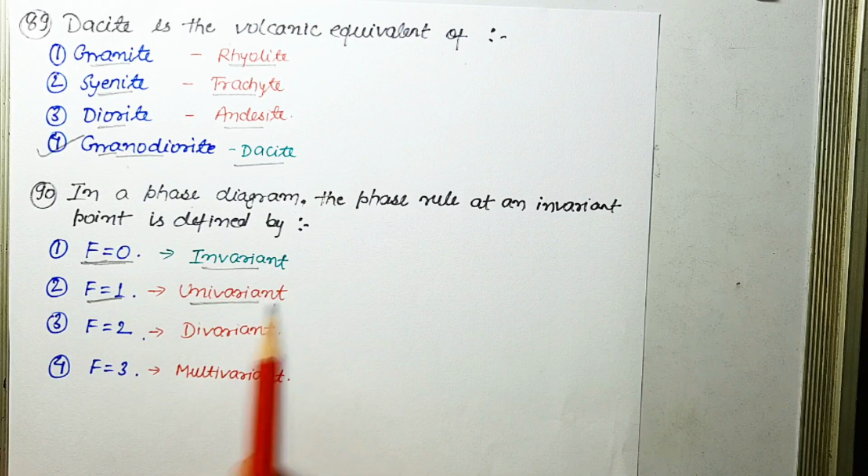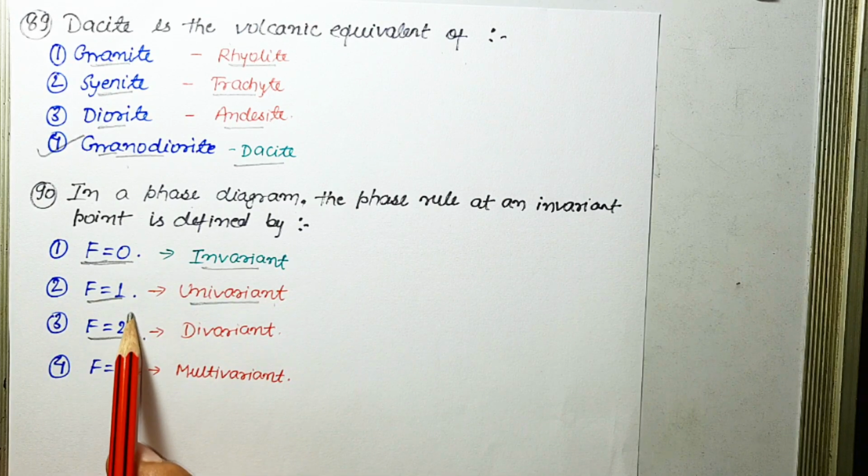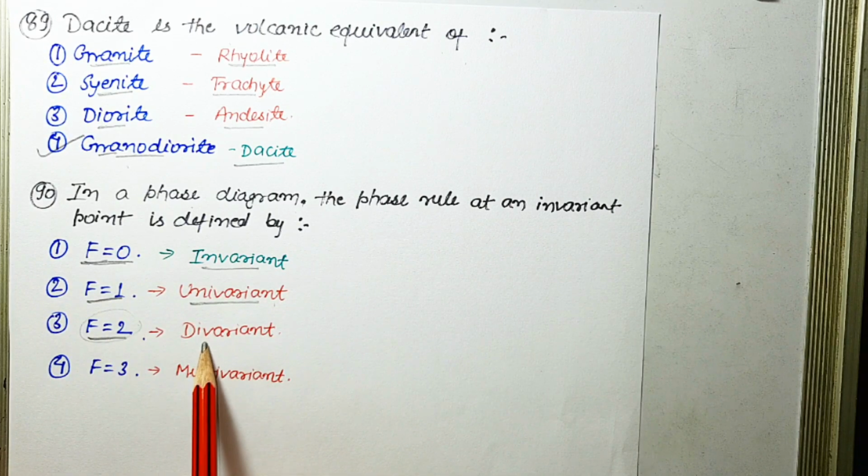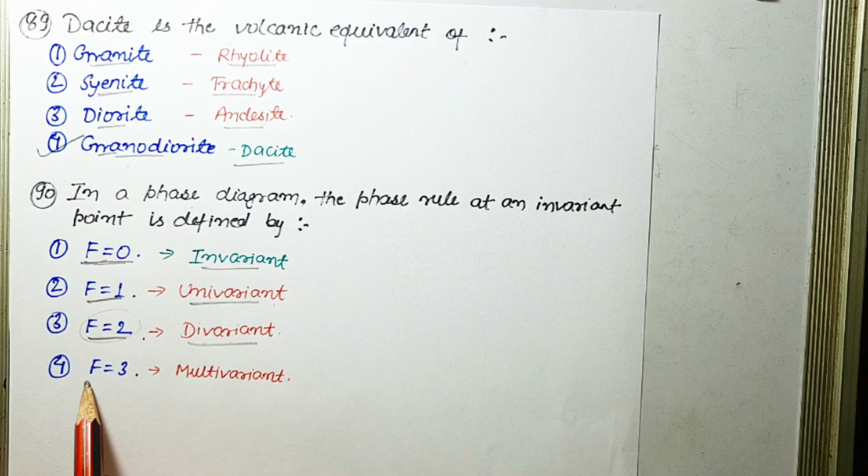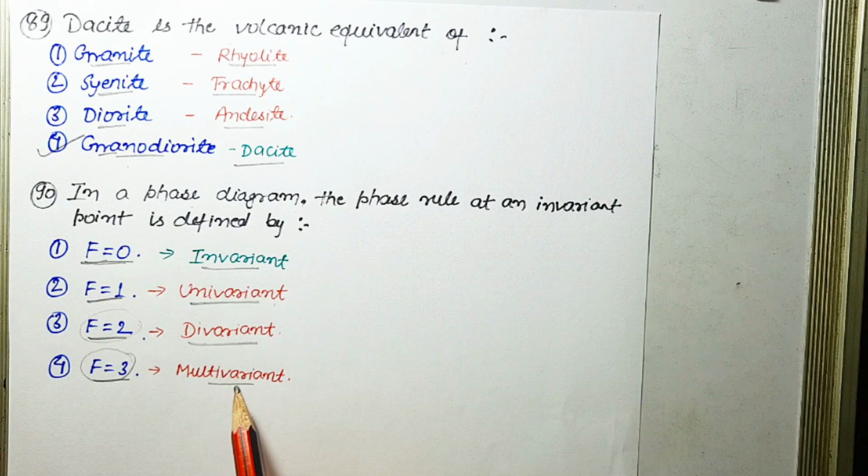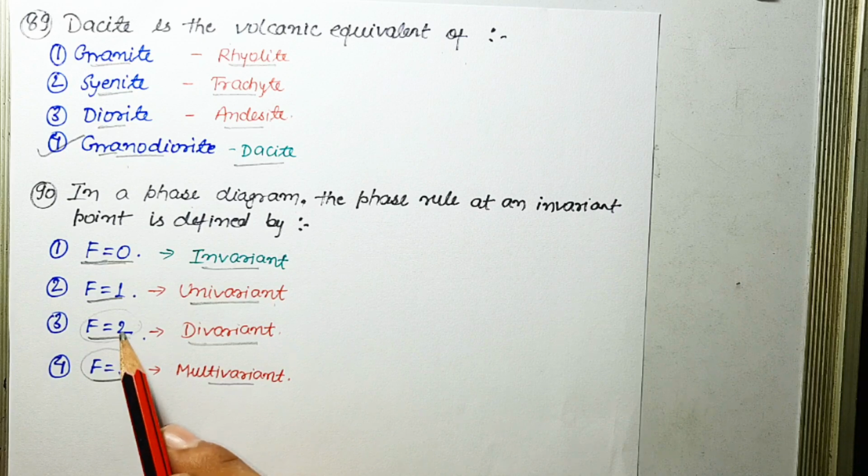If F equals 2, this point is known as divariant point. And if F equals 3, that is degree of freedom is 3, this is known as trivariant, or you can say multivariant. Okay, so a degree of freedom more than 2 is known as multivariant point.